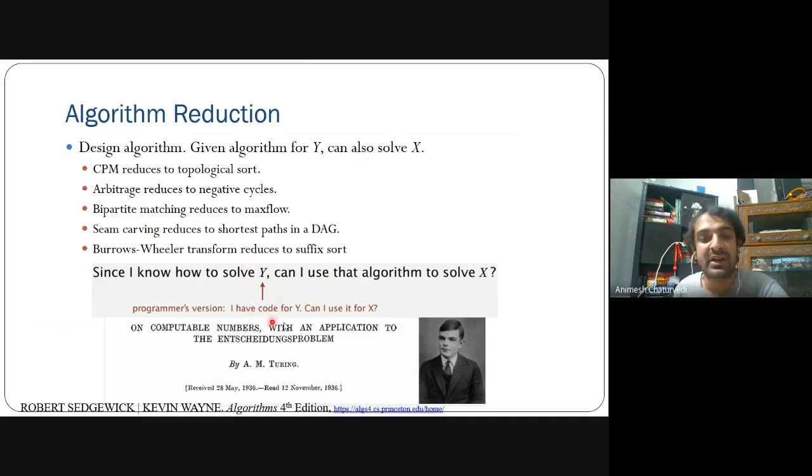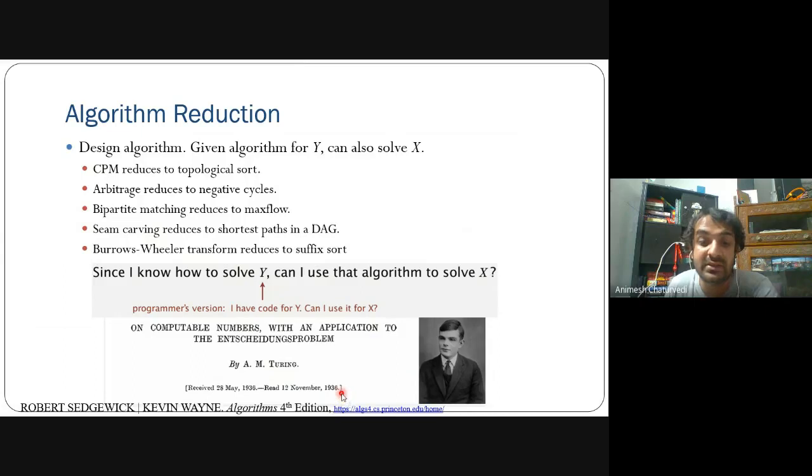So you already have the code of Y, and you can use the code of Y to solve X. This was first introduced by Alan Turing, after whom the most prestigious prize of the ACM is named. He is one of the most reputed scientists of the old era.